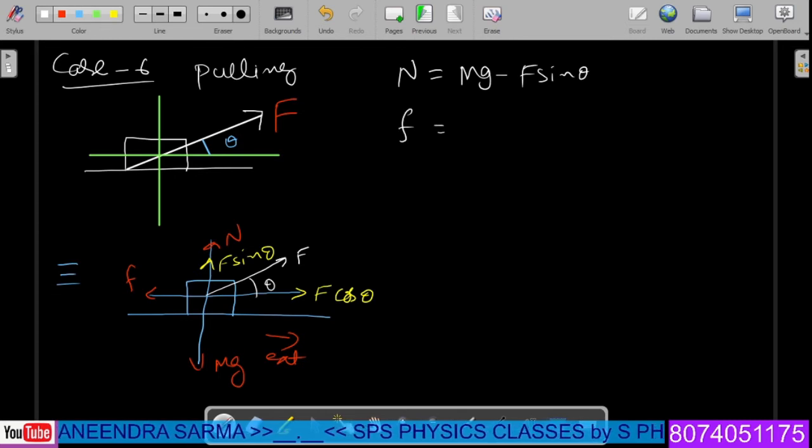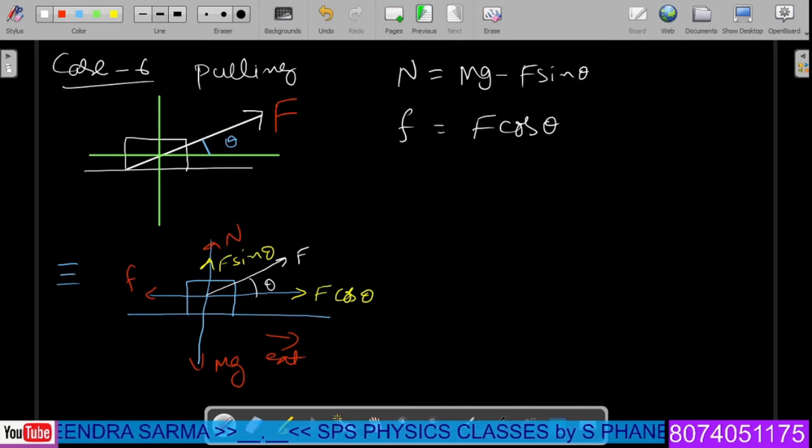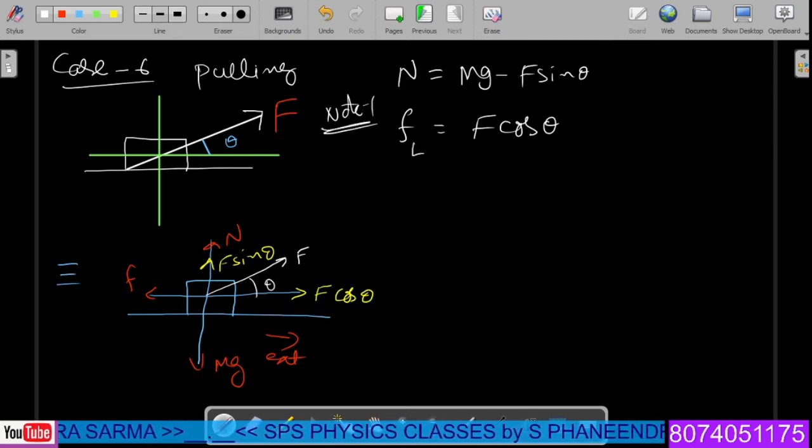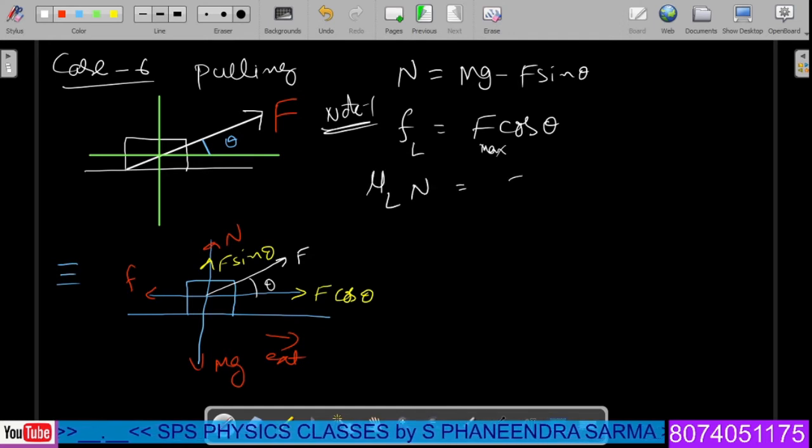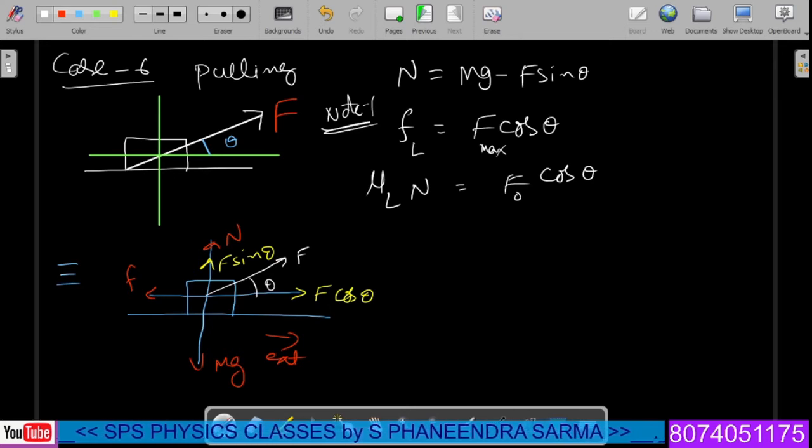Suppose the frictional force is equal to F cos theta, which is the primary case we are dealing with. Under such a condition, note this is the first point. If the frictional force is equal to the applied force, then what is it called? Limiting friction. In such a case, we are applying the maximum external force that we can apply to the system. That is note 1. So in such a condition, F L is what we can write here: mu L into normal reaction, which is equal to F naught, taking the maximum value, into cos theta. What is the value of mu L in the given problem?